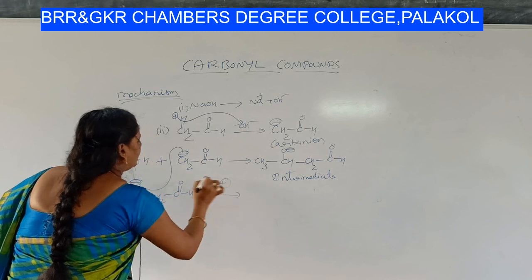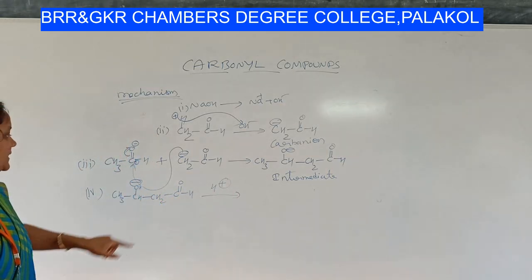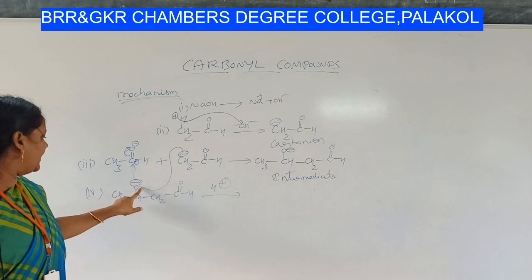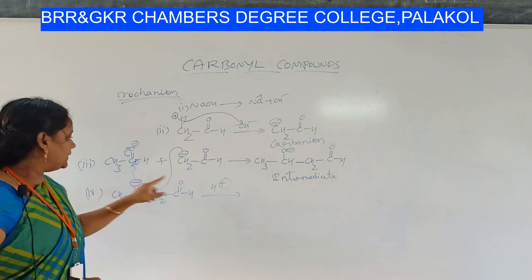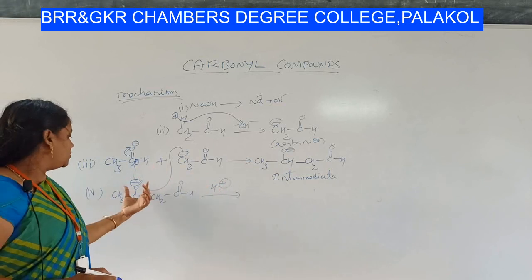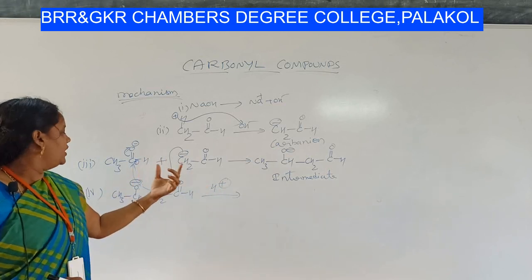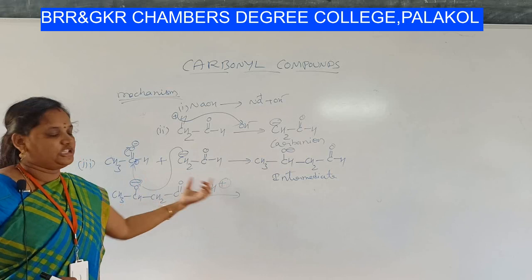Addition of proton takes place. What happens? Addition of proton takes place. So O minus wants H plus. To form the OH group, O minus needs H plus.